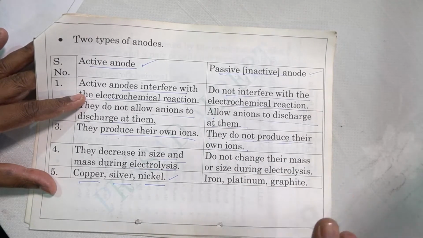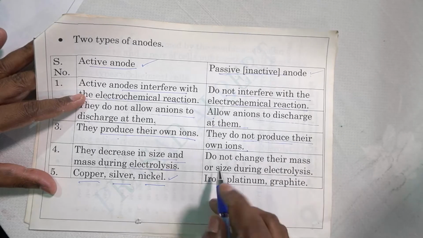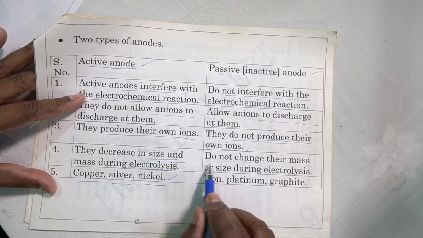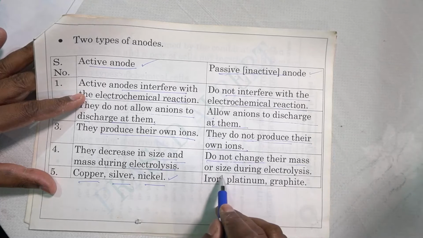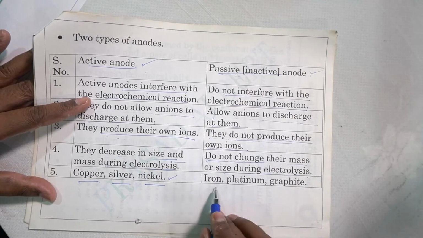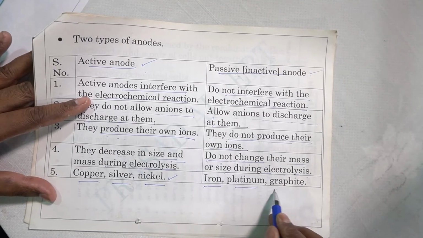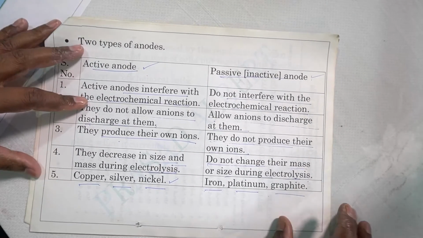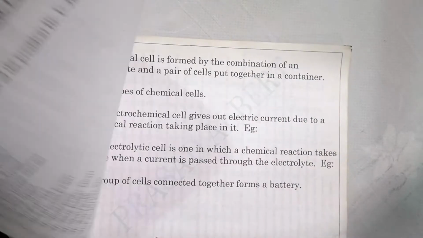The metal rod is placed, it will remain as it is. Nothing happens to it. And they do not change their mass or size during electrolysis. No change in mass and their size. Example: iron, platinum and graphite. Three examples for passive or inactive anode.